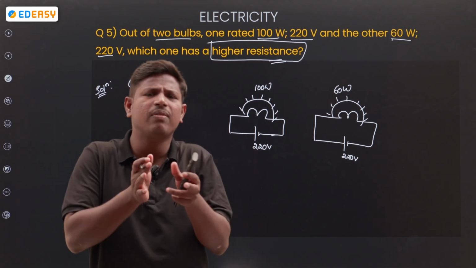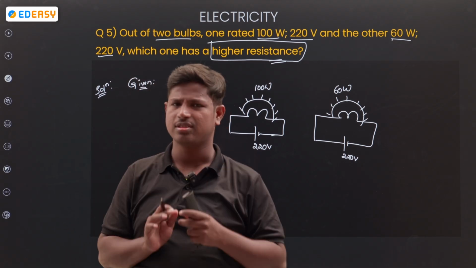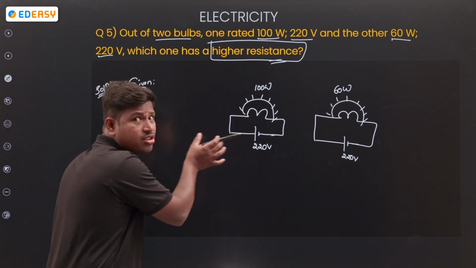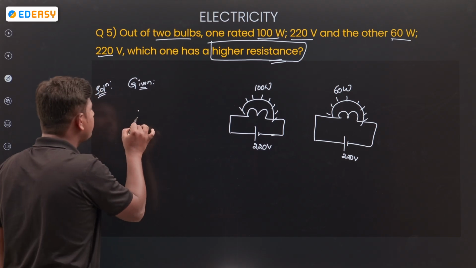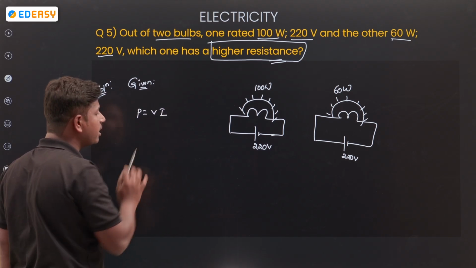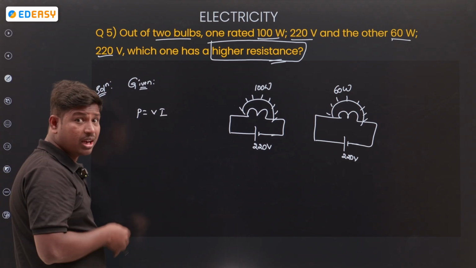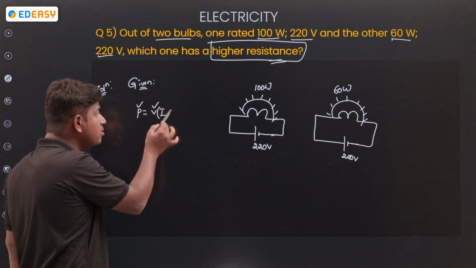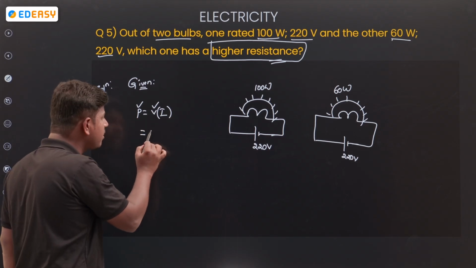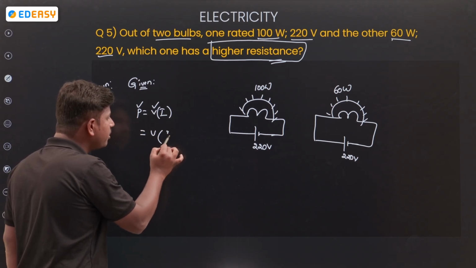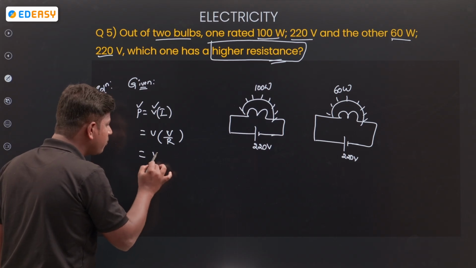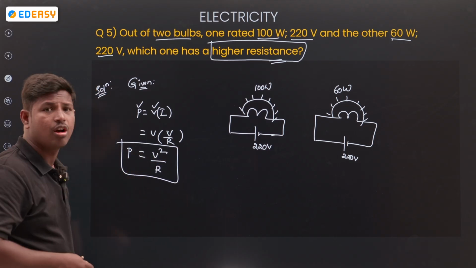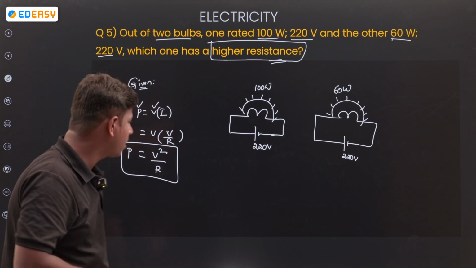So what is the relation between power, voltage and resistance? Is there any formula based on power, voltage, resistance? P is equal to VI, this is the formula, right? We require it in terms of voltage, power and resistance. So here there is no resistance. Substitute the value of current from Ohm's law, I = V by R. Then power P is equal to V square by R.